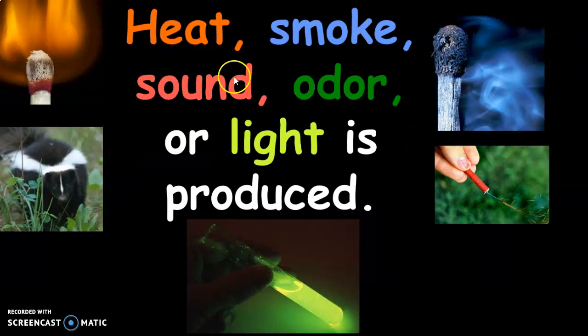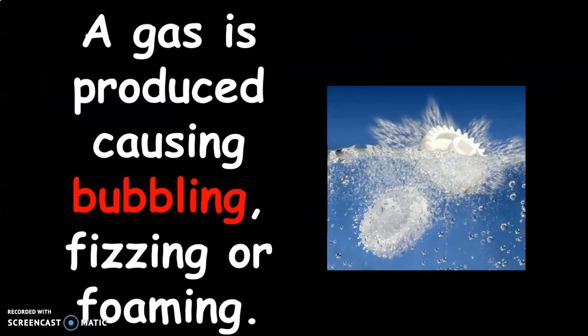Right? Heat, smoke, sound, odor, or light are also hints or indications that a chemical reaction might have occurred. So you may smell the skunk, or you see the match has been burning, or you might get an explosion, or you might have something that glows, a change in light. All these are indications that a chemical reaction might have occurred.